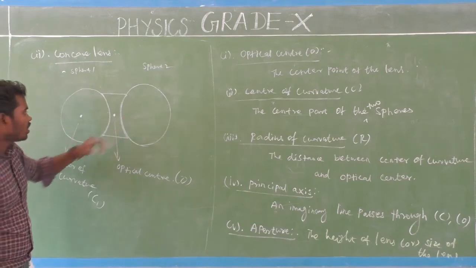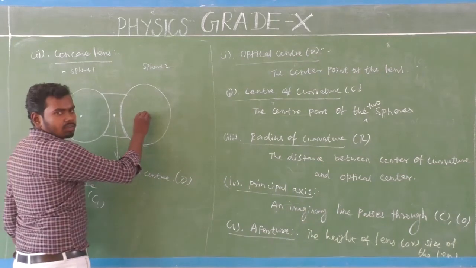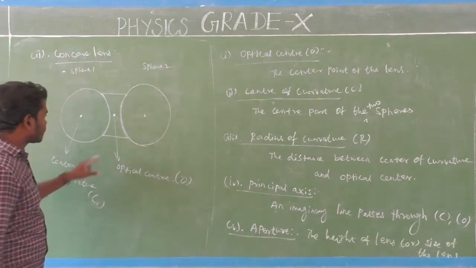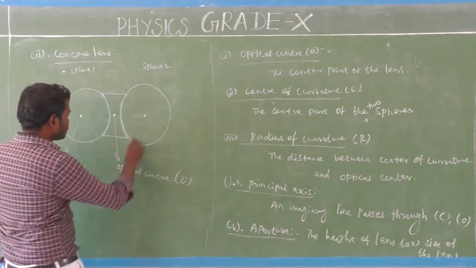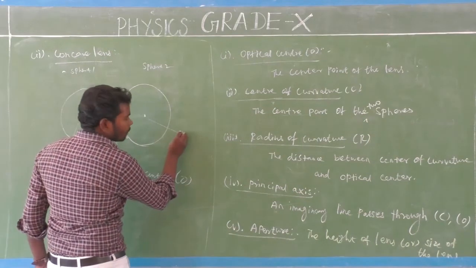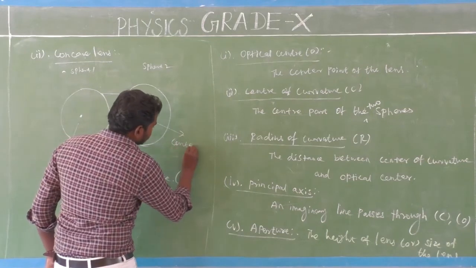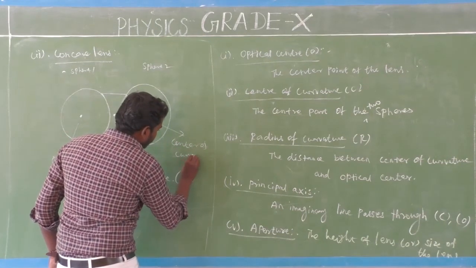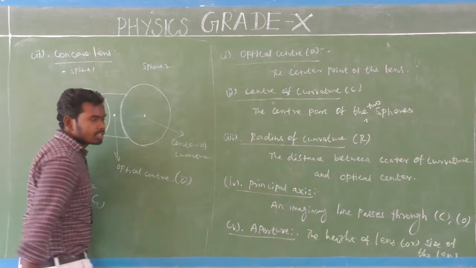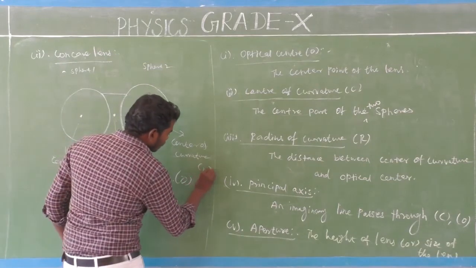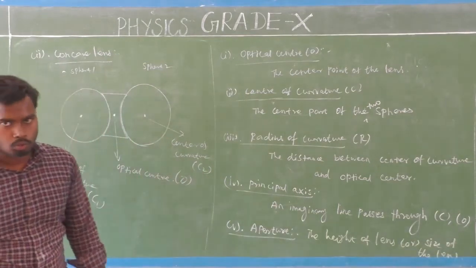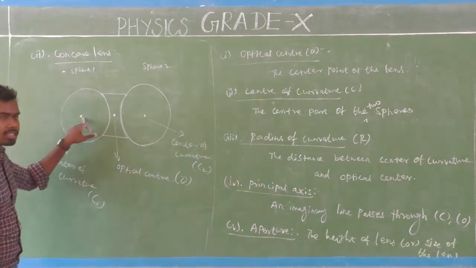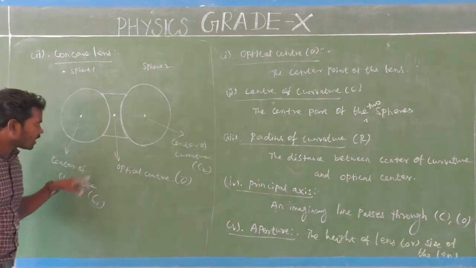Likewise, if this sphere has a center of curvature, that sphere also will have a center of curvature. So this is the center of curvature, and we place the letter C2 because it is center of curvature 2. This sphere has a center, so that is called the center of curvature.